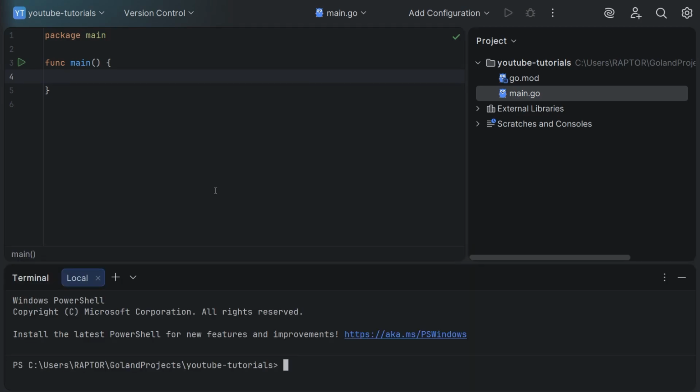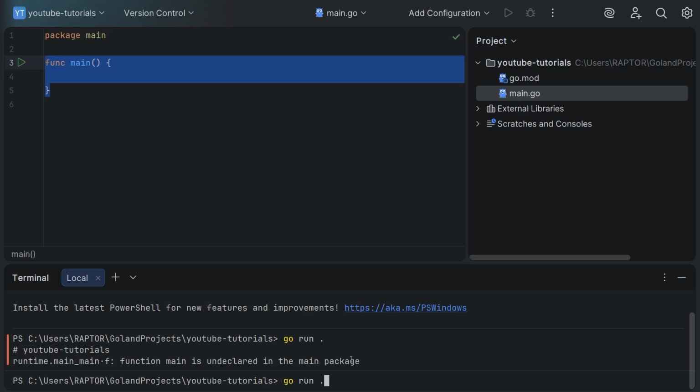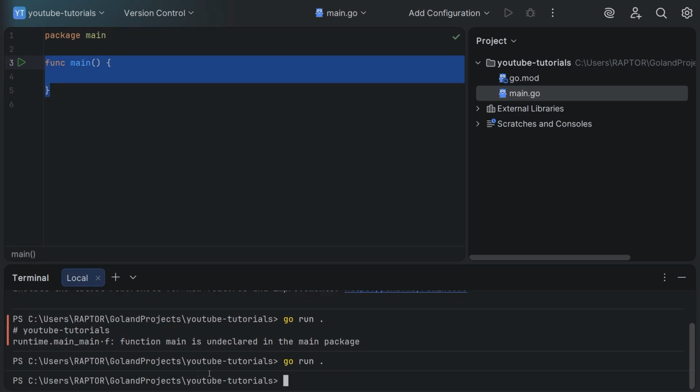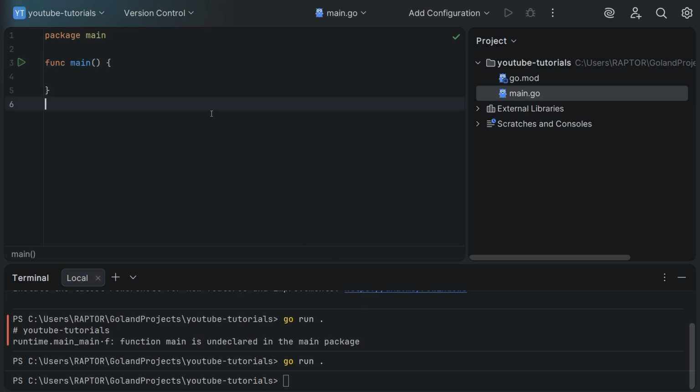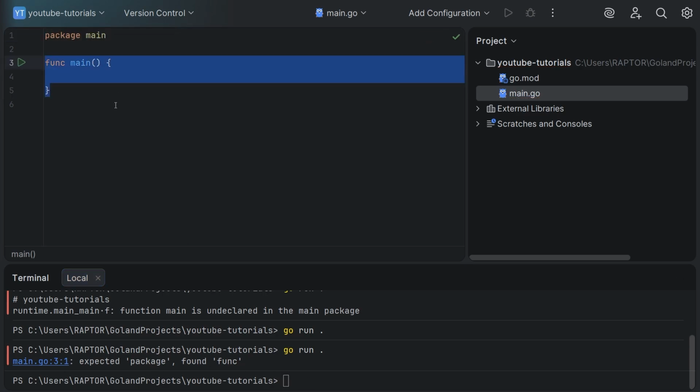We can verify it. I will remove the func main and I will type go run dot. You see function main is undeclared in the main package. If I put it back and run go run dot, you see no error. Also, if you remove package main and you try to run it, you see expected package, found func. So I didn't lie, it's necessary.